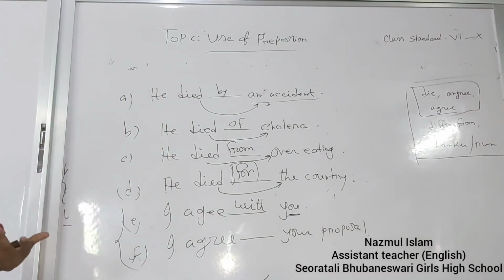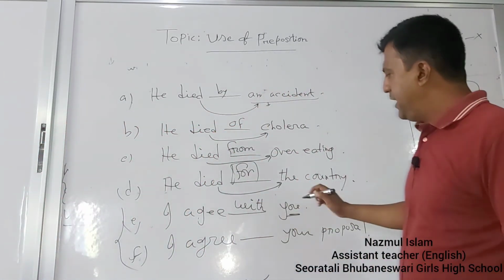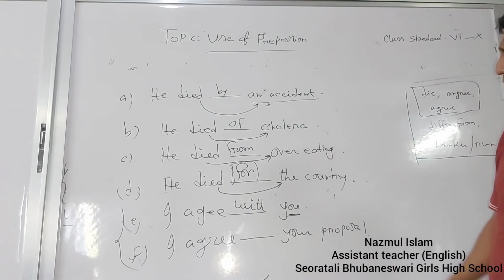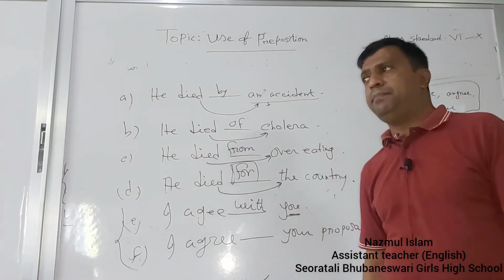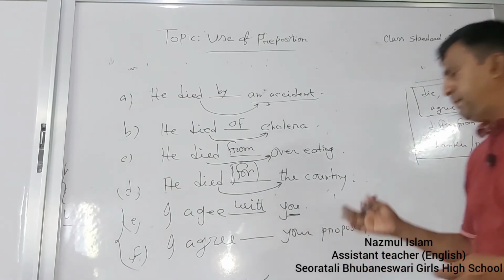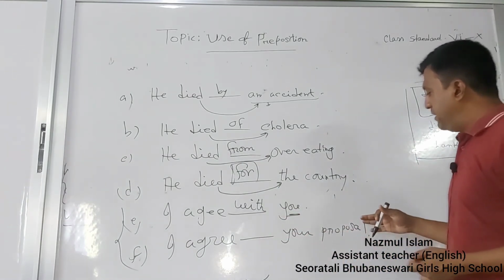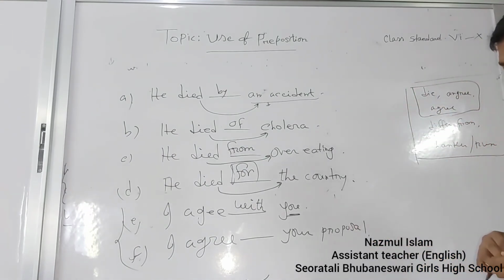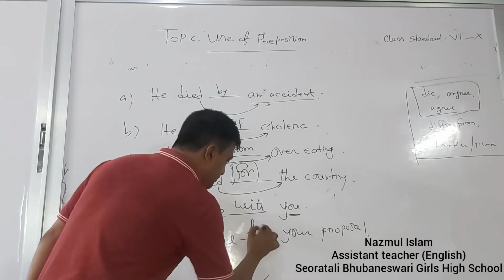One is direct object and another is indirect object. If any personal object is referred to after agree, then we have to use with. But if the personal pronoun is not referred to, if the object is a direct object, then we have to use to after agree.